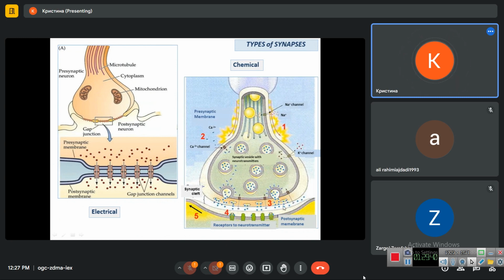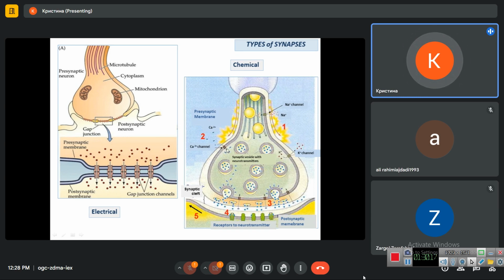This is the area between the axon of the first neuron and the dendrite of the second neuron. This area is called the synaptic cleft. And the third component of the synapse is the postsynaptic part. This is the membrane of the postsynaptic neuron, the second neuron, inside which we have the receptors to this particular neurotransmitter.